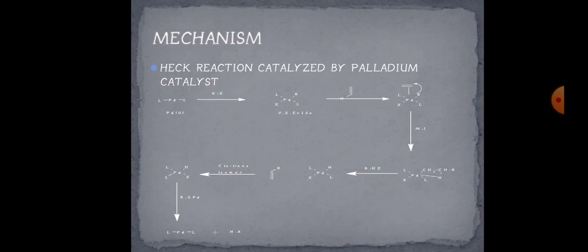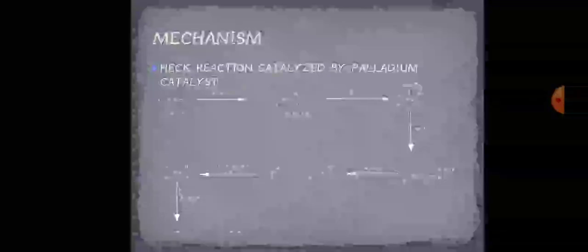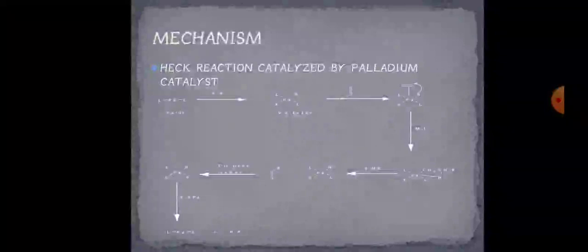Further, the next step is a cis trans isomerization, and the last step is a reductive elimination of your palladium metal. Okay, in the last step we get palladium L2. So at last we get palladium L2 plus HX is removed.